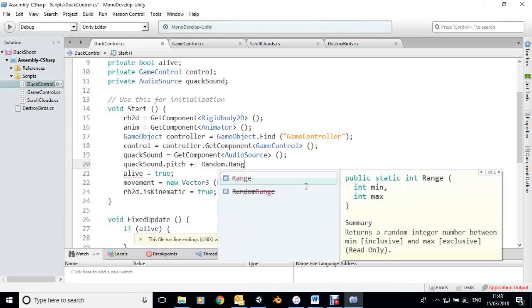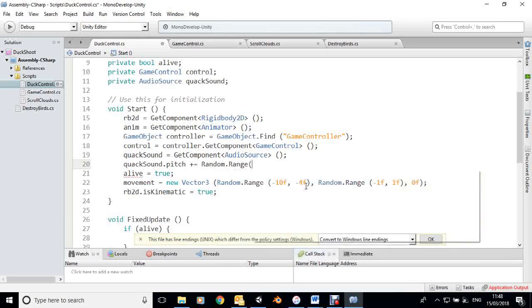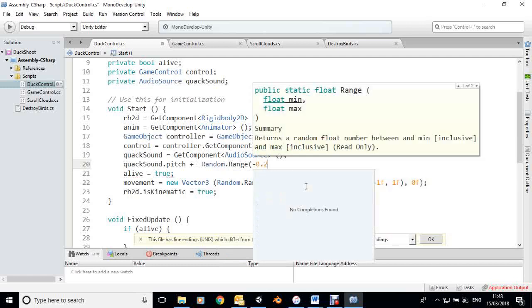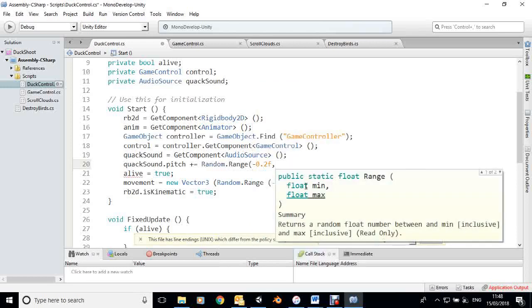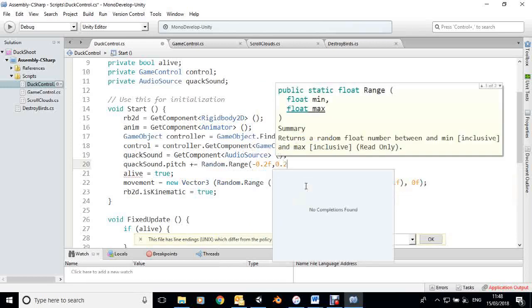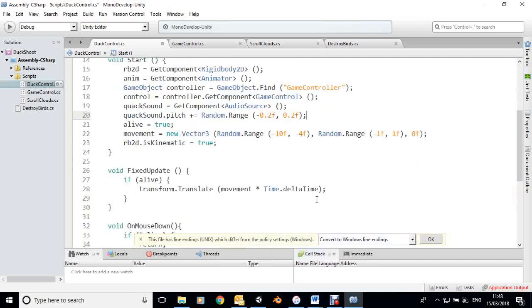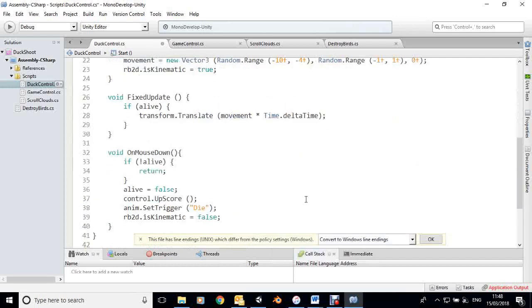So we've got the range. I want to be able to go down a bit, so I'm going to say minus. It doesn't have to be very much. Our ears are very sensitive. So between minus 0.2 and plus 0.2 will be fine. Adding on a minus number, of course, reduces it. That gives each duck a little bit of individuality.